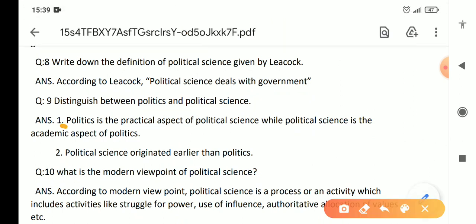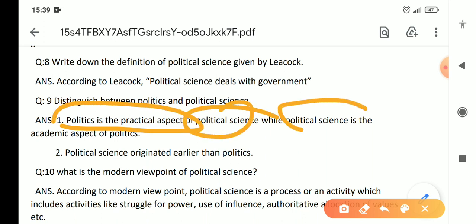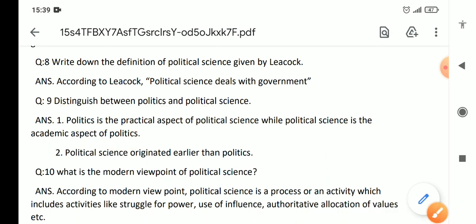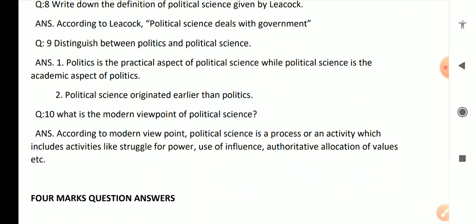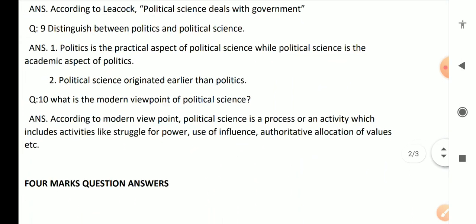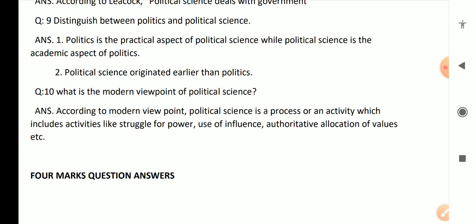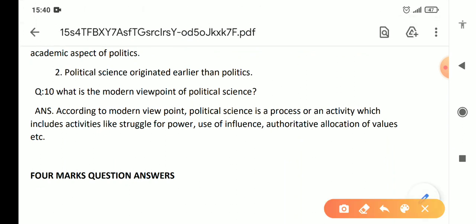Next, we have, distinguish between politics and political science. Politics is the practical aspect, and political science is a subject, an academic aspect. Also, political science originated earlier than politics. So 2 points are sufficient. Then moving to the next question, what is the modern viewpoint of political science? According to the modern viewpoint, political science is the process and activity which includes activities like struggle for power, use of influence, and authoritative allocation of values, right?